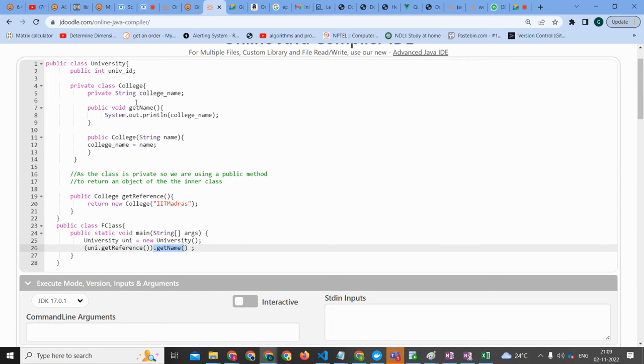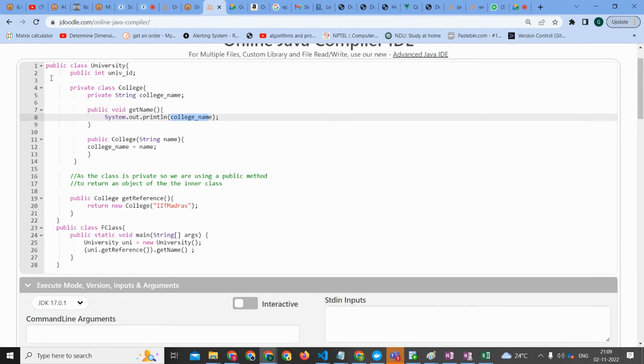University dot get class is the object of university, so we can go to the method of get class, and of course we can print directly the get name method, that is college name.